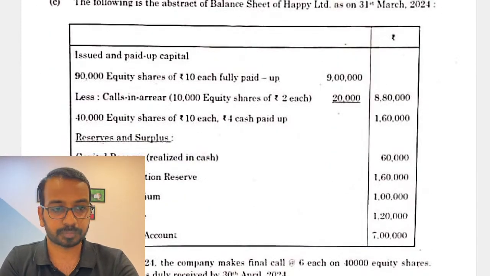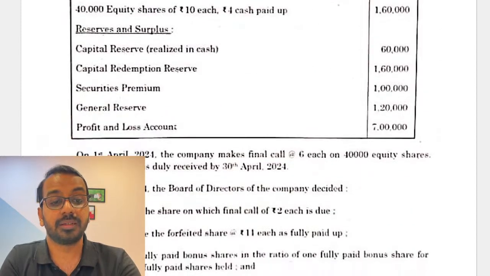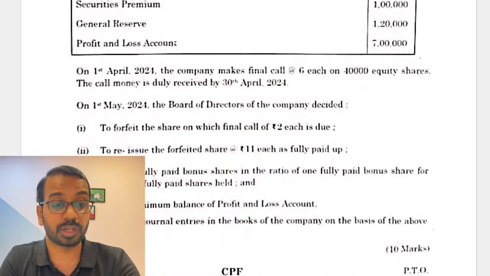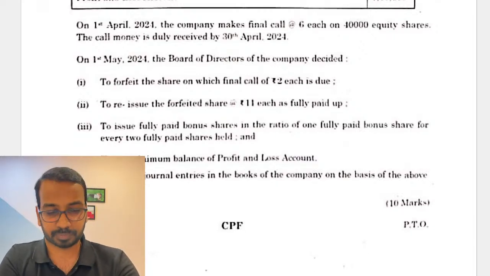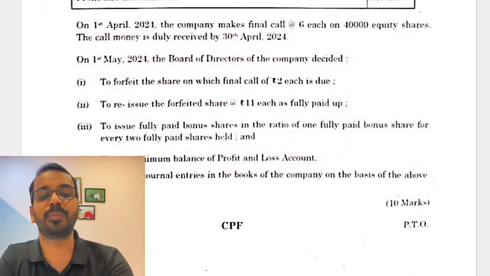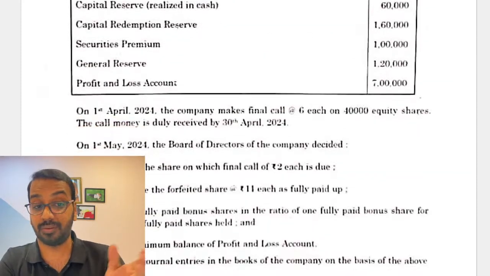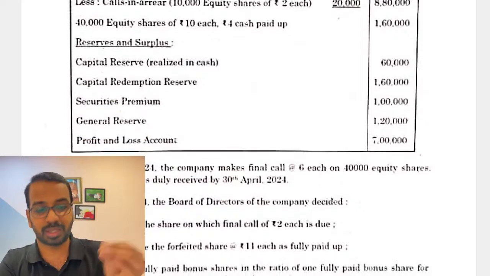Then the balance sheet of Happy Limited is given, and then there is a final call on the existing shares. Then they have decided to forfeit some shares, reissue some shares, and again bonus share, and bonus share has been issued by utilizing the minimum P&L balance. So here what you need to do is slightly advanced question, I would say this one, given you are at say foundation level. So what you need to do, you need to first make the calls,